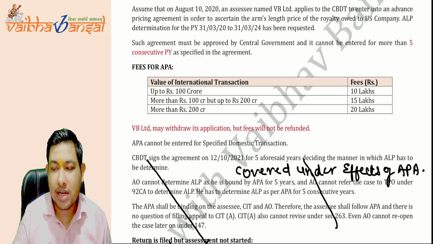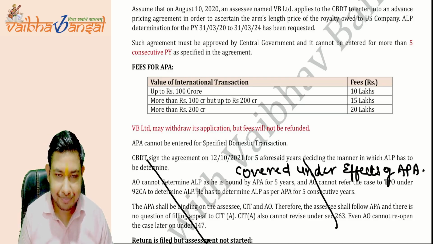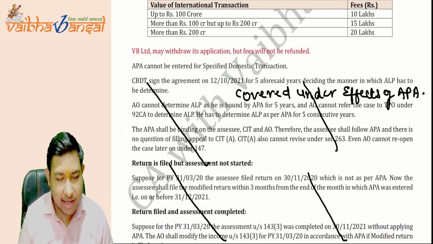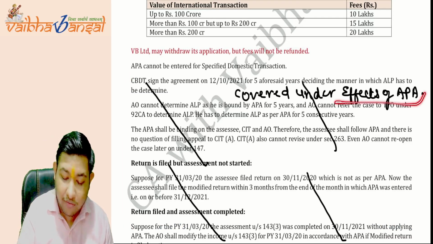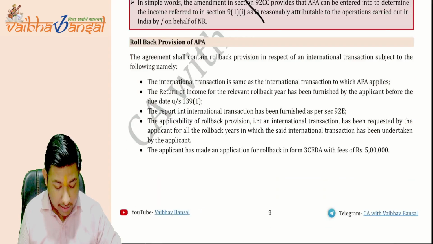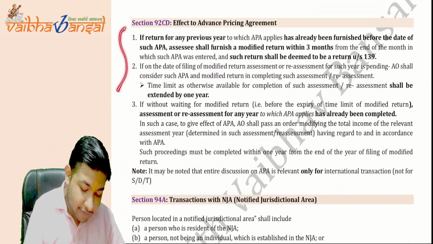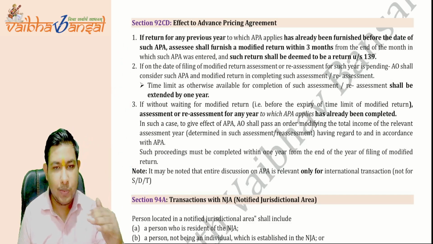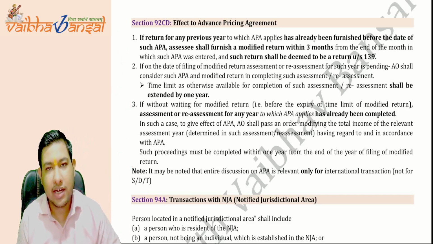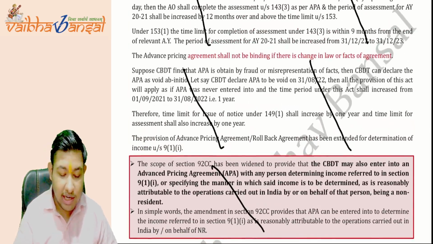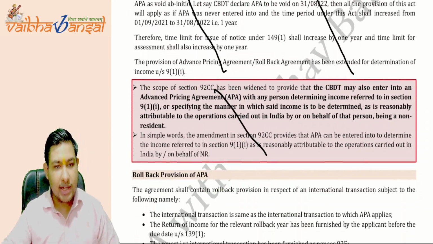I hope this is clear to you all. Now, all that is written here is in example form. We have covered it under the effects of APA. The effects of APA are covered here, you can refer to that only. It is just a duplication, that's why I made it clear. It is the effect of APA, and here only we will complete everything. So it is not that I have left anything; we are just completing it here.